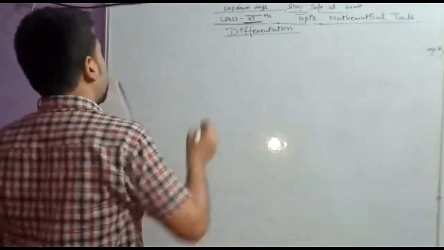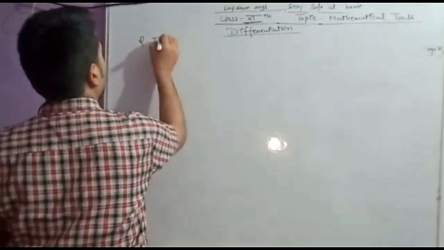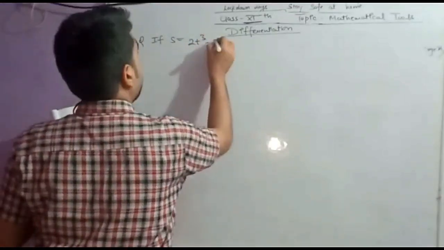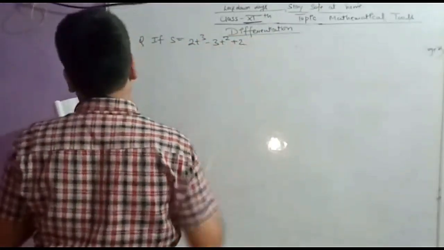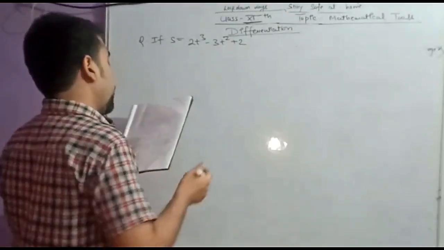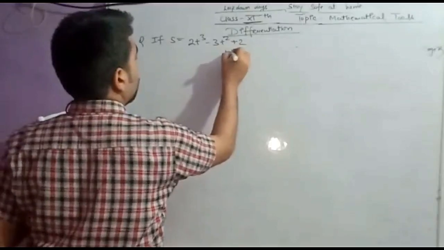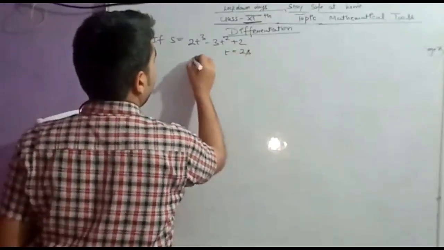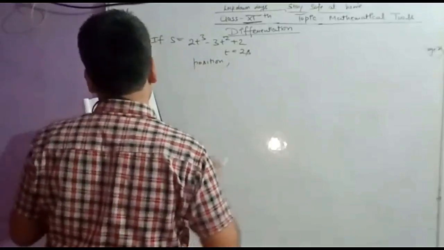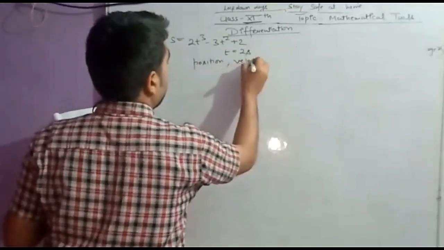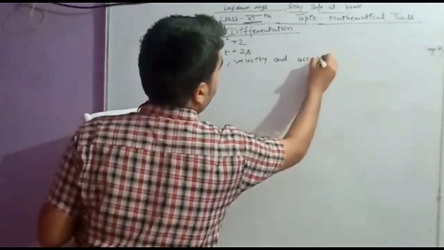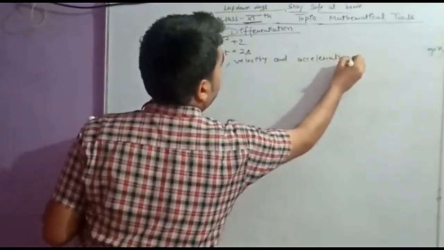If s is equal to 2t cubed minus 3t square plus 2, then find the position, velocity and acceleration of a particle at the end of 2 seconds. So for t is equal to 2 seconds, these things we have to calculate: position, velocity and acceleration at t is equal to 2 seconds. This we have to calculate.